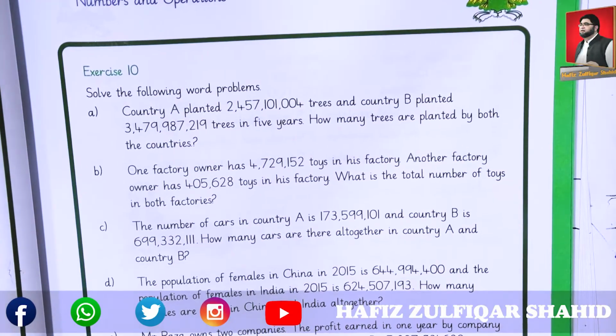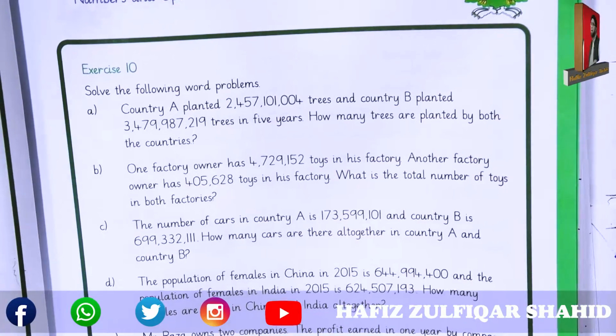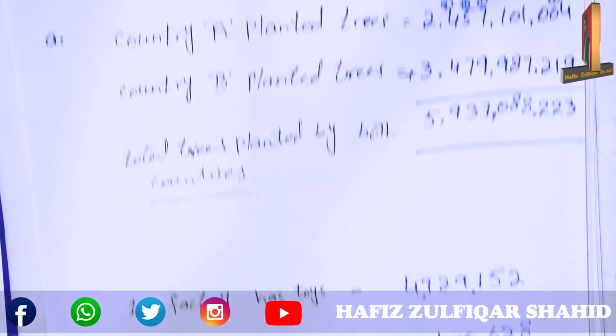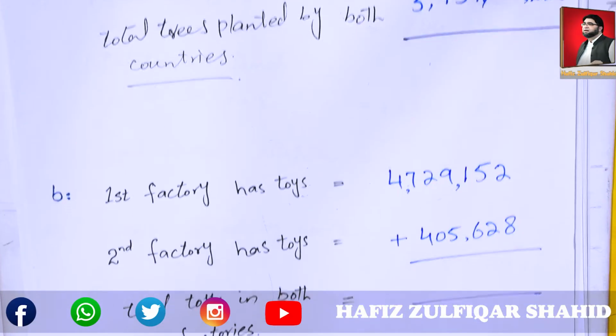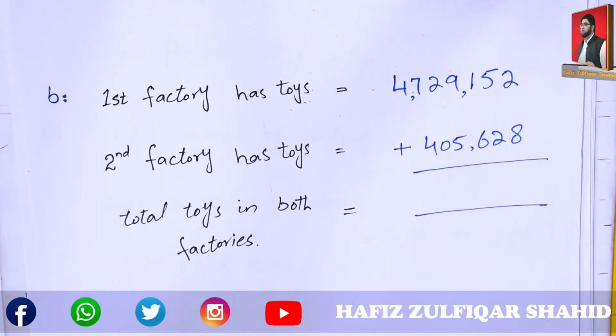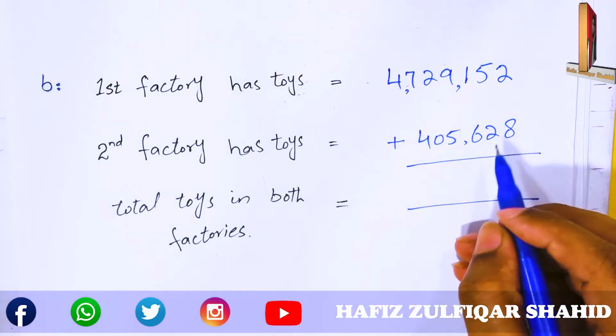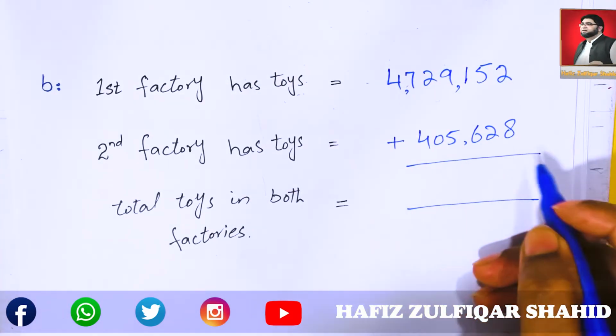What is the total number of toys in both factories? Let's add the total number of toys of both factories to get total toys in both factories.